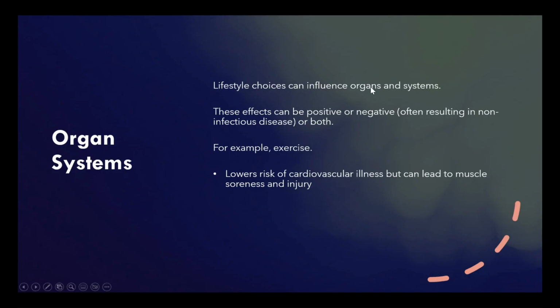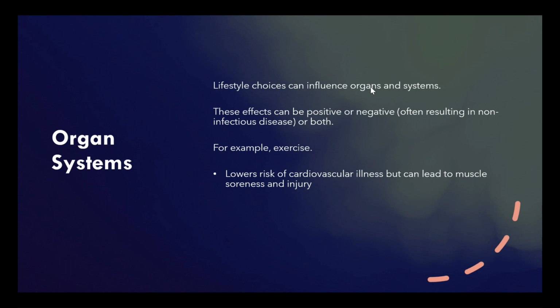So, unfortunately, lifestyle choices can influence organs and systems. These can either be positive or negative, which can result in non-infectious disease, but it can also put you at high risk of infectious disease, as we know.